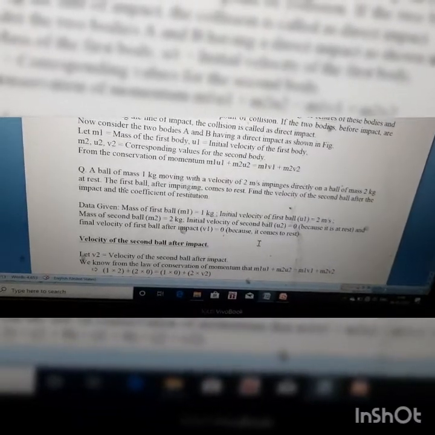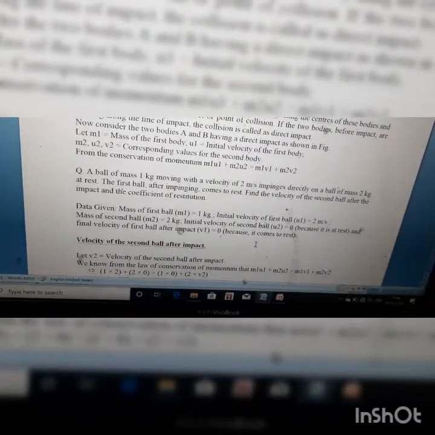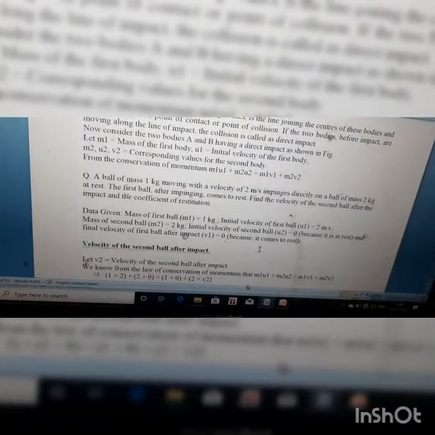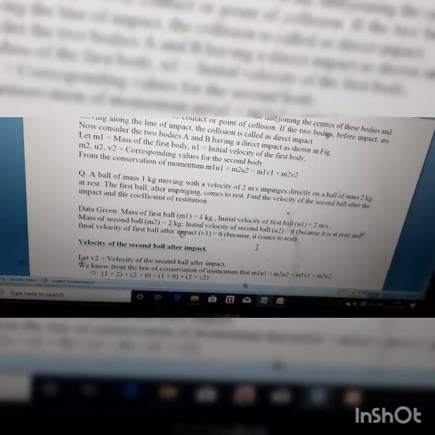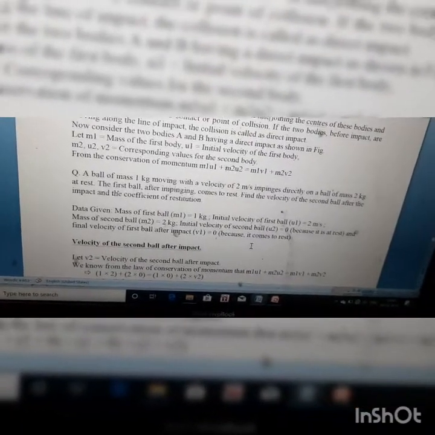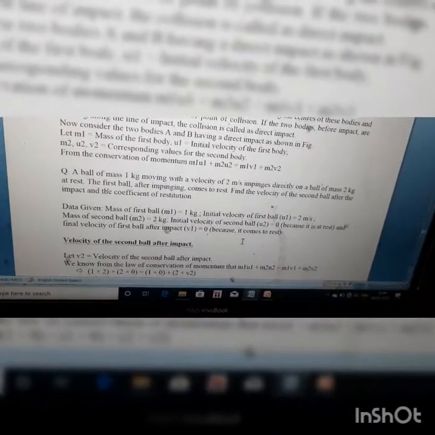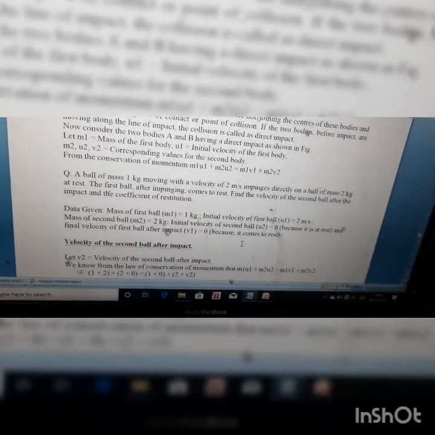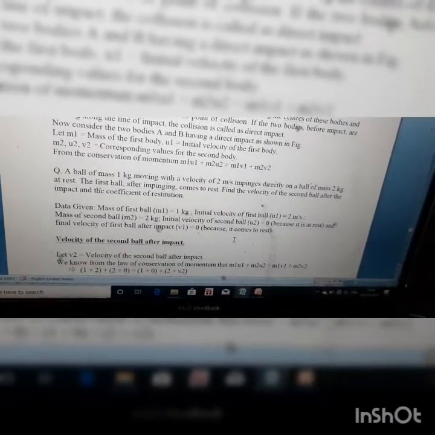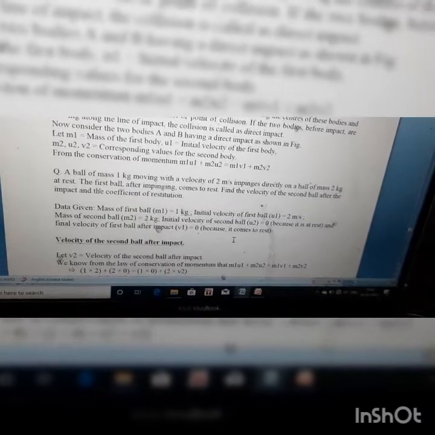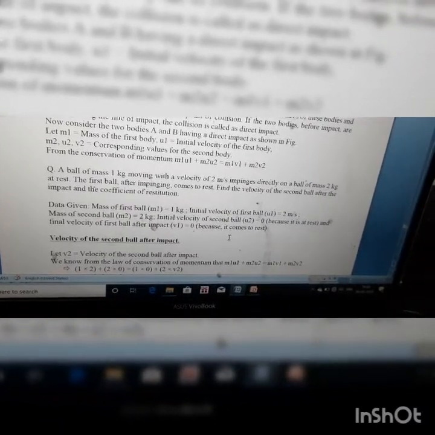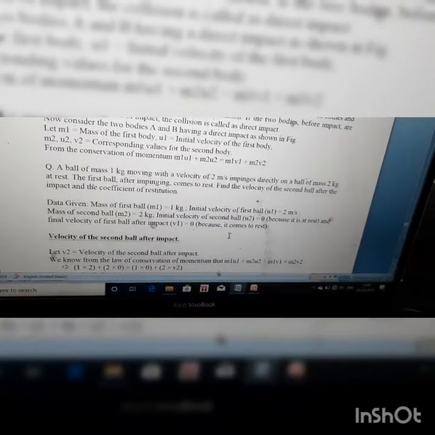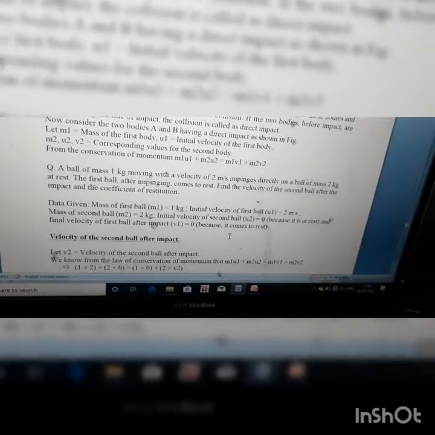The final velocity of the first ball, after impact it comes to rest, so final velocity is 0. So we have to find the final velocity of the second ball. The first ball will exchange some momentum with the second ball, so the second ball will try to move because it gains some momentum from the first ball. So the final velocity of the first ball will be 0, and the second ball will gain some momentum, so it has some final velocity.